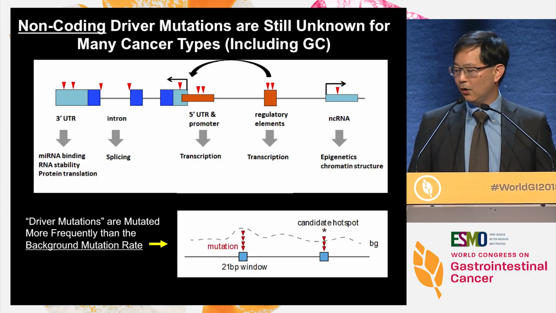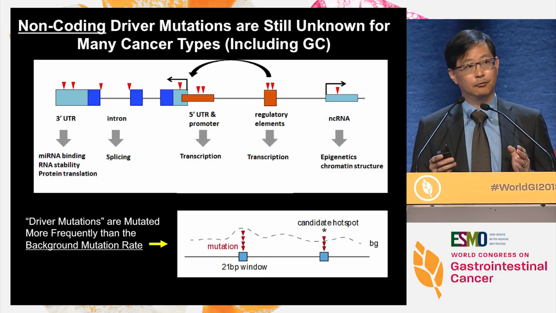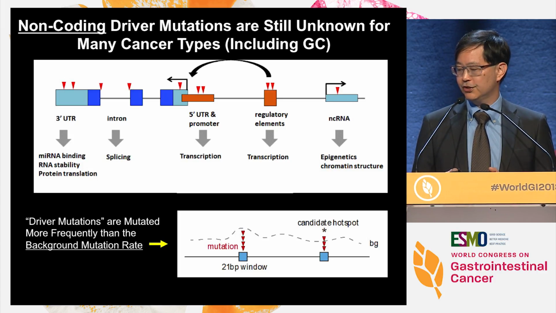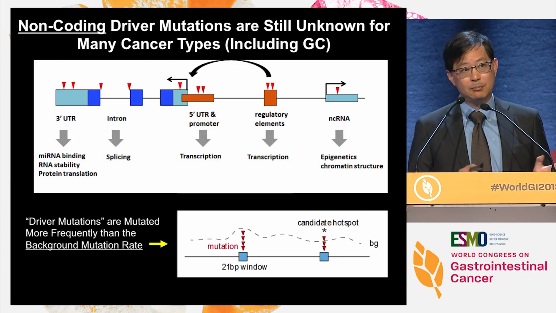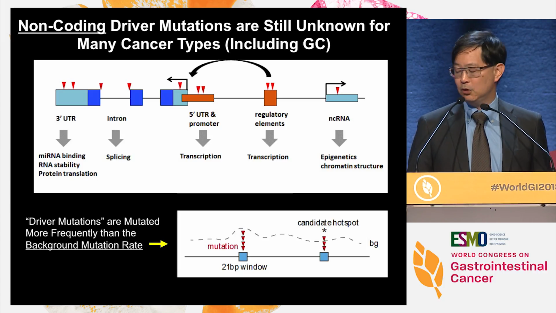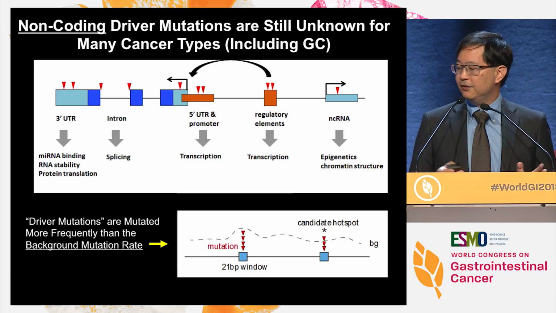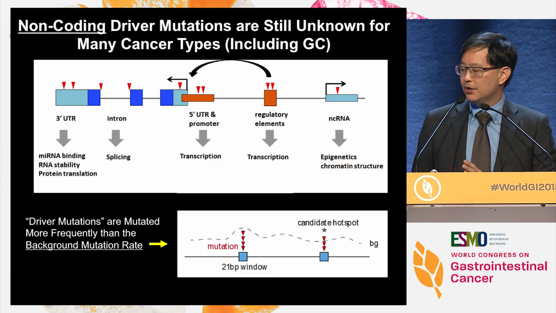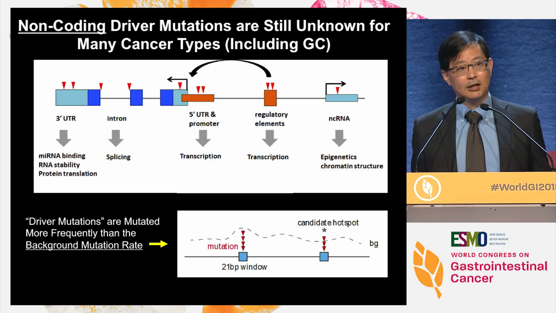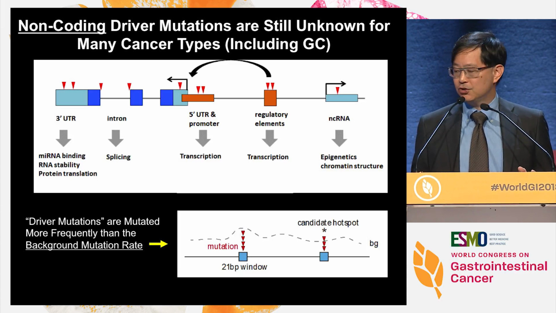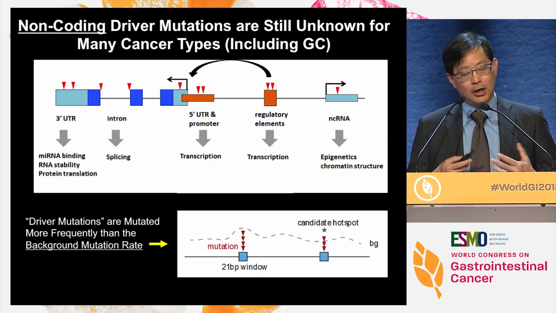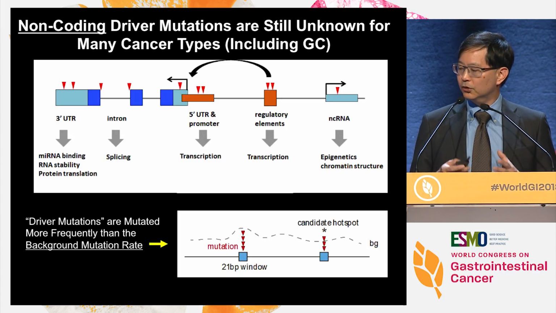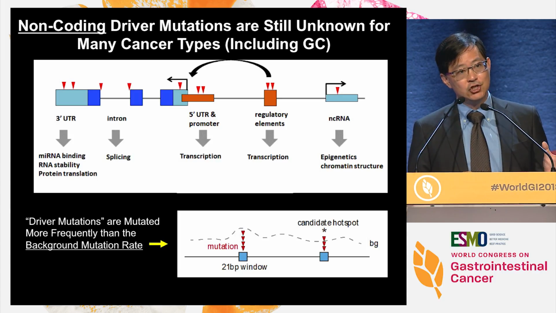So for instance, on the left-hand side, in orange, you have the 5' untranslated regions where the promoter regions are. And on the right-hand side, you have the 3' untranslated region that probably has a lot of binding sites for microRNAs that negatively regulate the expression of that gene. Even further on the right-hand side in orange, you have distal enhancer elements that can loop and can sit very, very far away from the gene, and can also influence patterns of gene expression. So taken collectively, one can think that mutations in these non-coding regulatory elements will also be very important in terms of driving cancer gene expression.